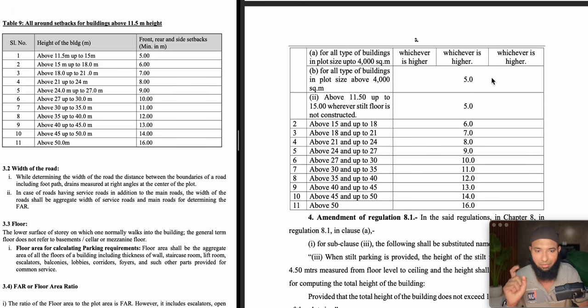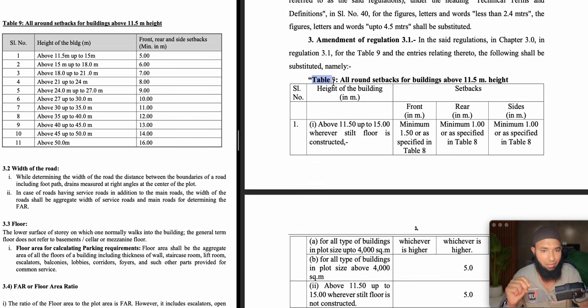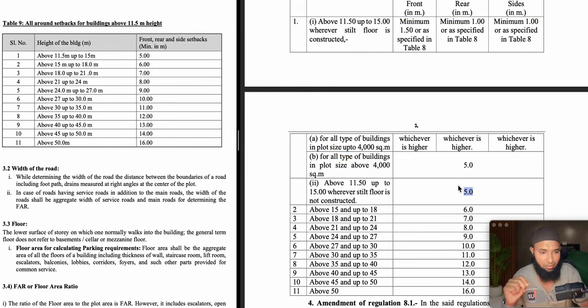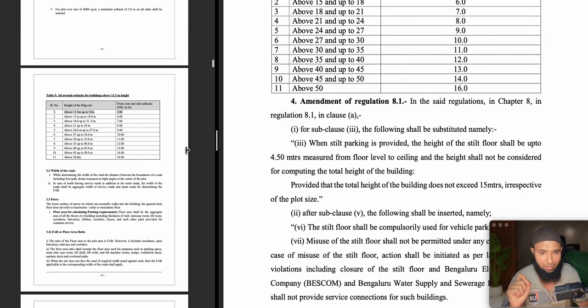Okay, so this is one change. This is the second change. First we saw changes in technical terms, serial number 40. Then the change was table number 9. First point which has been changed now, which we have seen very clearly and understood. So here also, if you see, it is serial number 1. This is going to be replaced with this one. That's all, simple. So let's go for the next one. Amendment of regulation 8.1. So here it is said, what are the changes in 8.1? Let us understand.